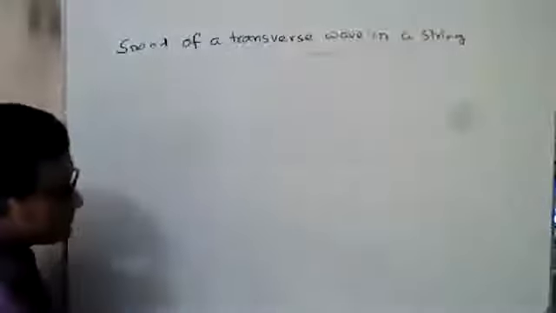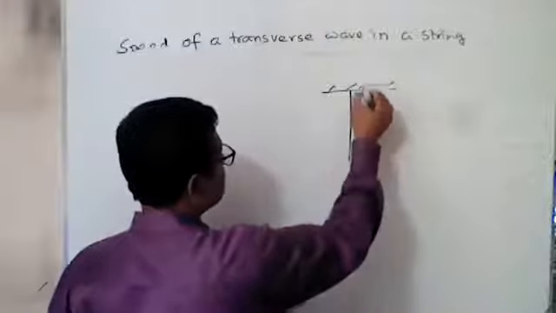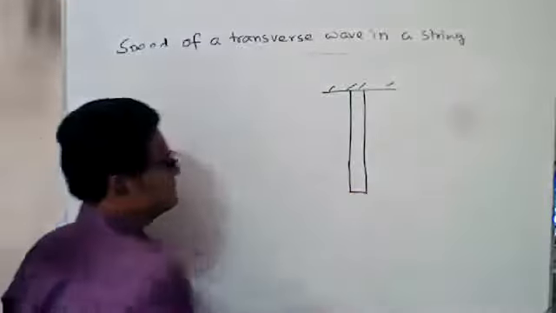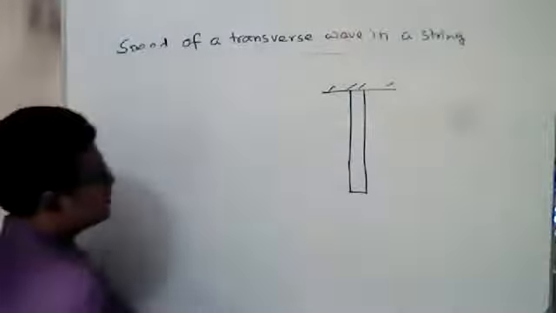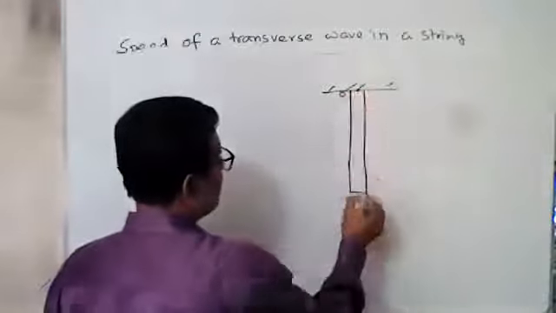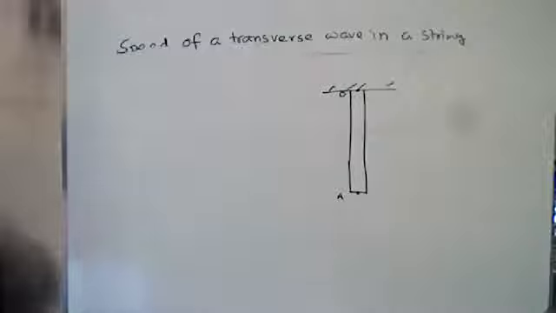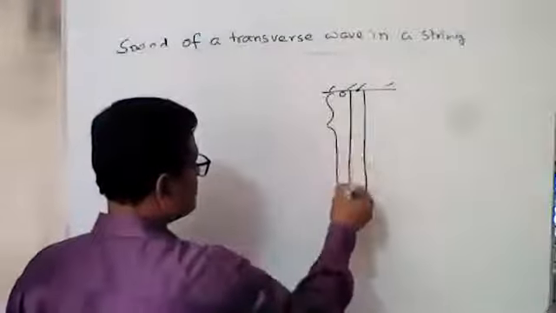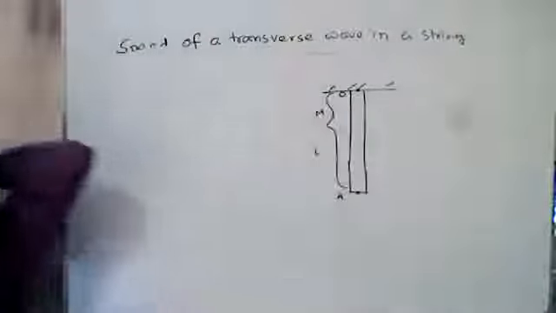Okay, consider, suppose this is the rigid position and here is a rod. There is no mass hanging from the rod. This is the position O, and this is the position A. The total length of the rod is L and the total mass is capital M.